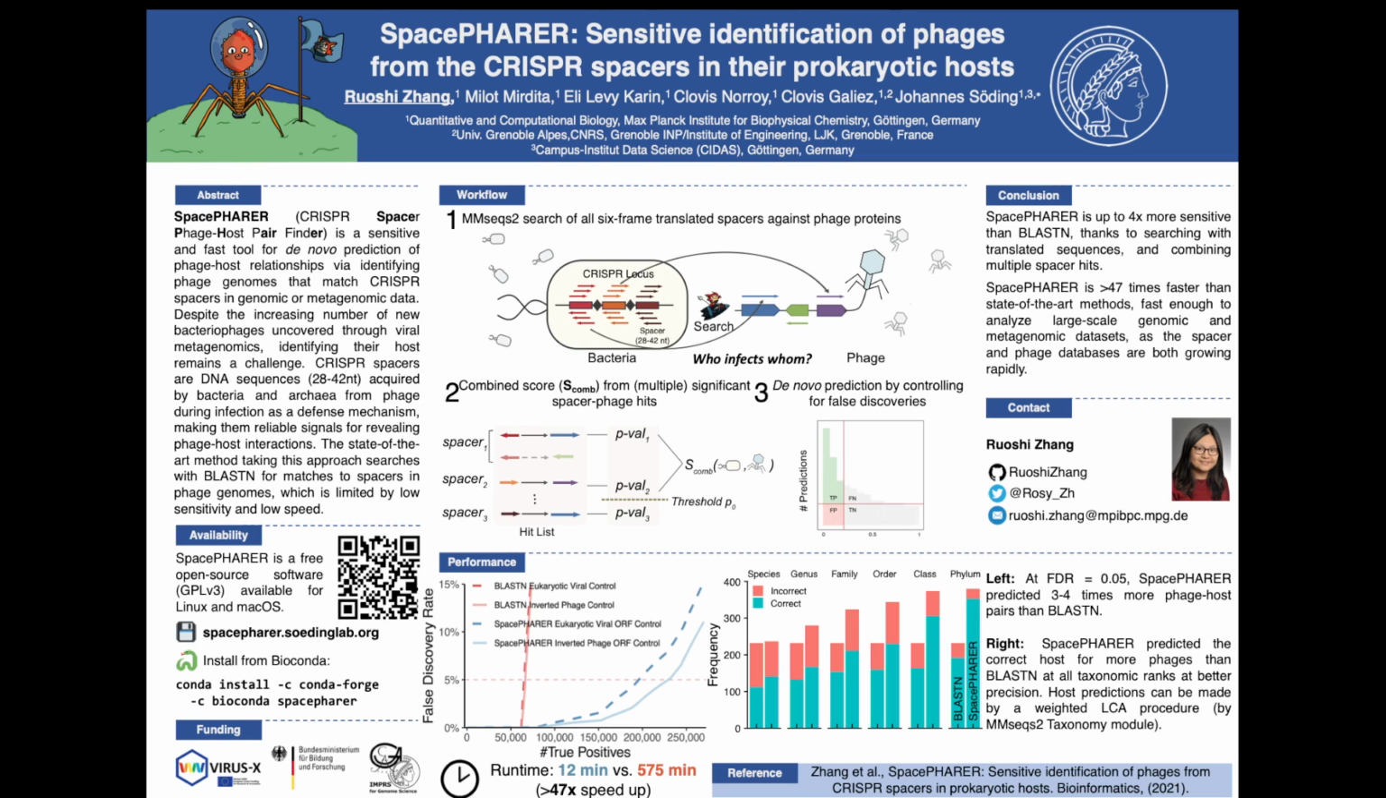Previous methods that directly BLAST the nucleotide spacer sequence against the genome of phage can yield reliable predictions, but at a low sensitivity. Also, the low search speed is hindering annotation of many phages and hosts usually found in the metagenomic data. With this in mind, we developed SpacePHARER, which can identify phage-host relationships at higher sensitivity and speed.